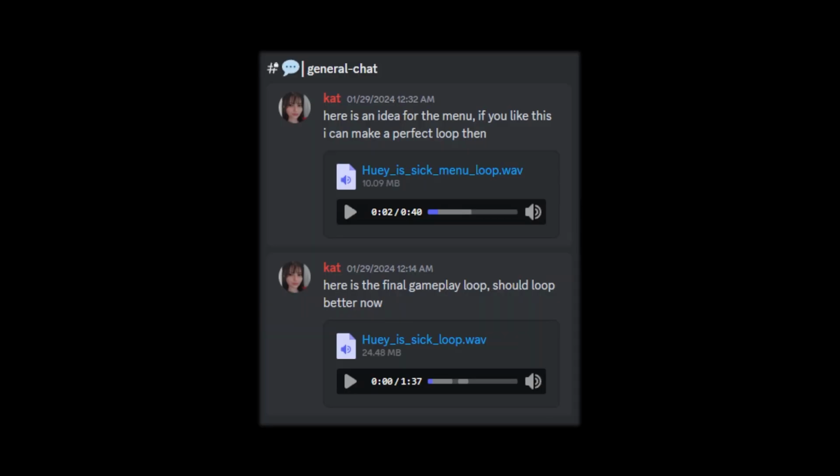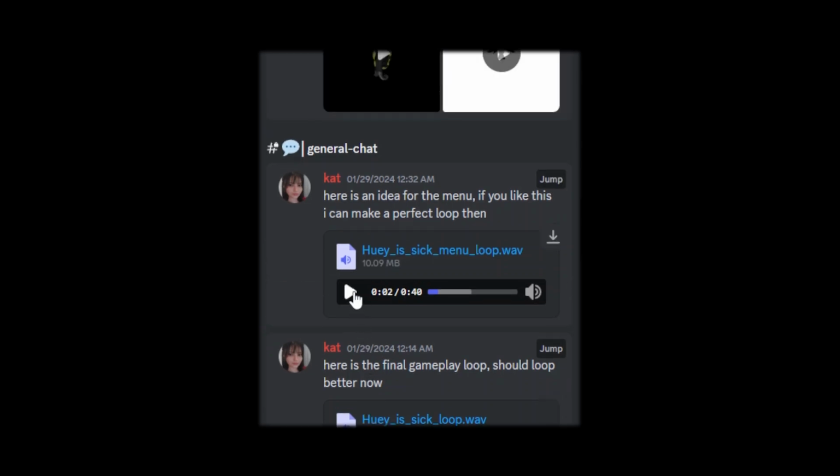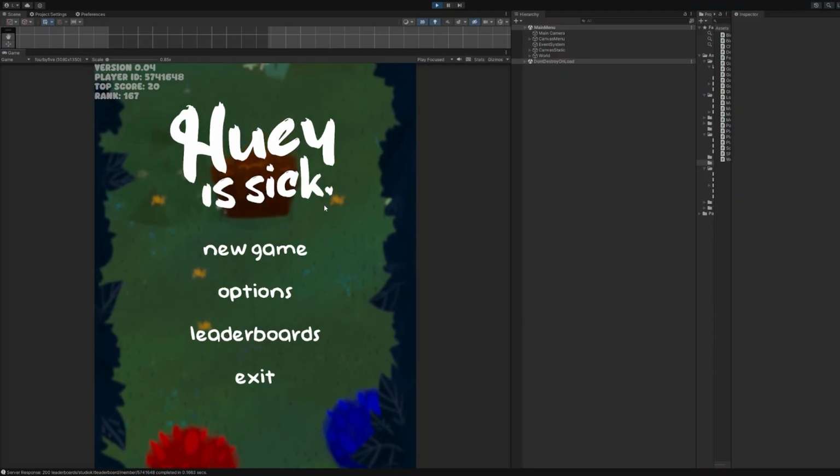Meanwhile, during day 2, Kat was also making some music for the gameplay loop. Let me just skip through a bit. Very jungle vibe. And also for the main menu. Bit more floaty.